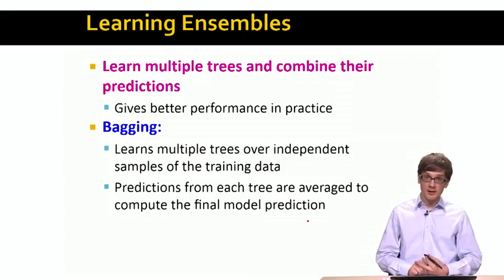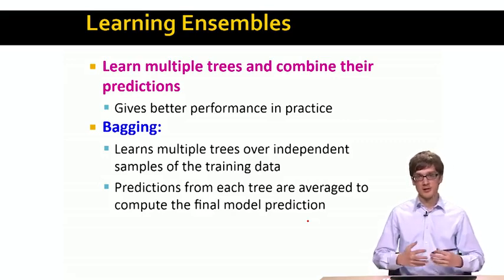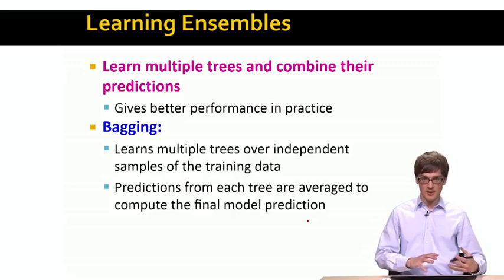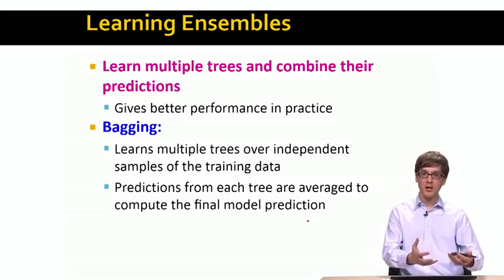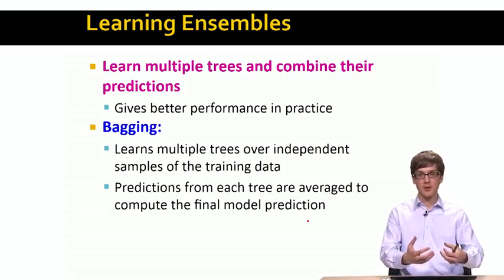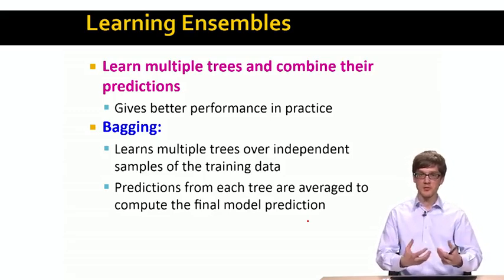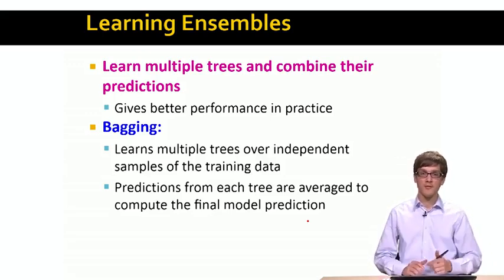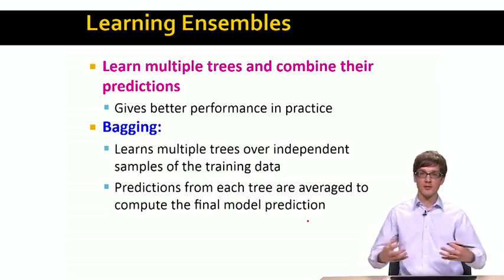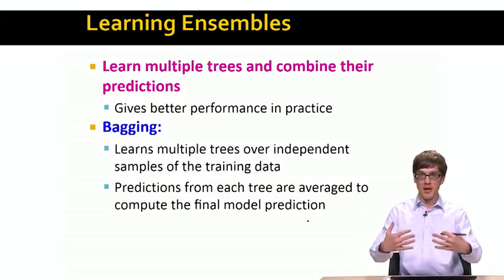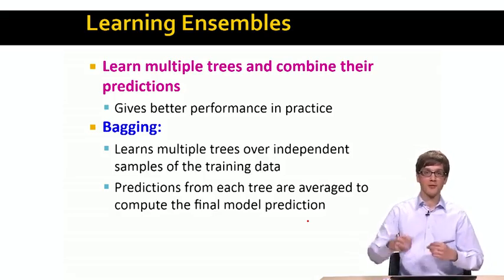So decision trees have many good properties. Another thing that decision trees are very useful for is what is called learning ensembles. Many times it turns out that it is better to build multiple decision trees, let each of the individual decision trees create its own prediction, and then, for example, you use these predictions as votes or you average them together to make the final prediction. So this is what it means that you learn an ensemble of decision trees, and then you take the individual predictions, average them up or somehow aggregate them to make the final prediction.